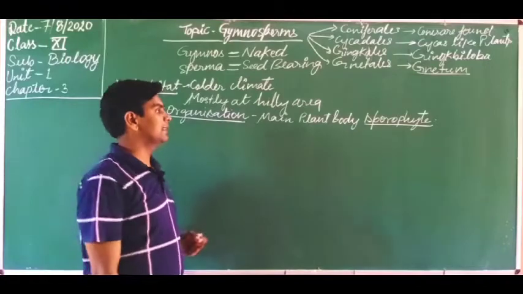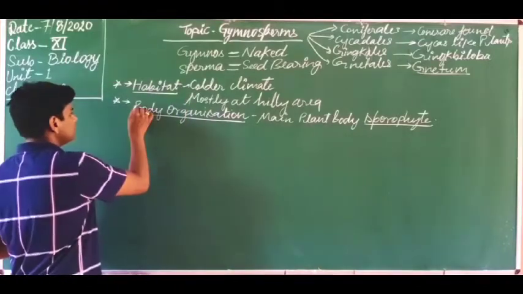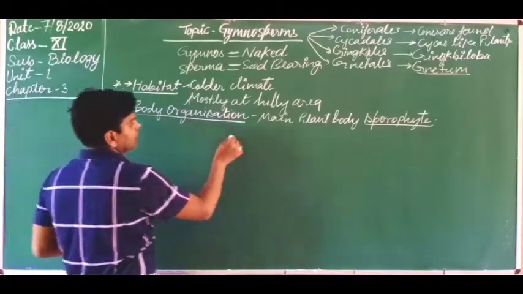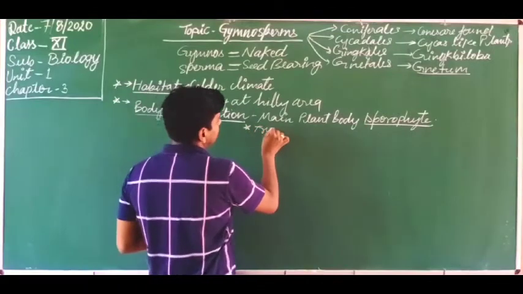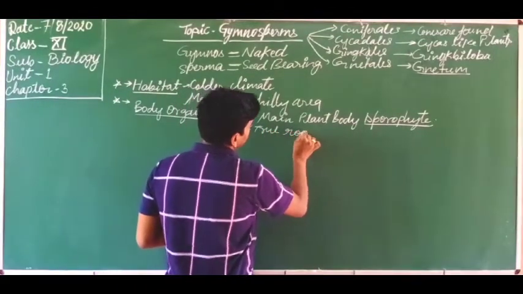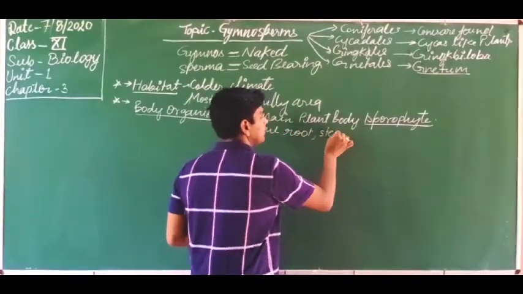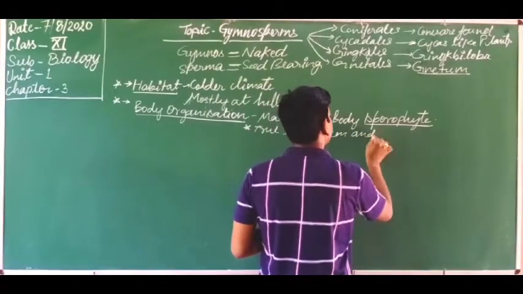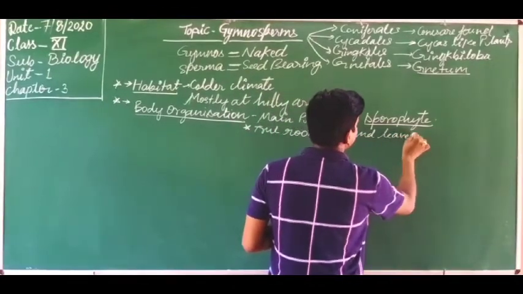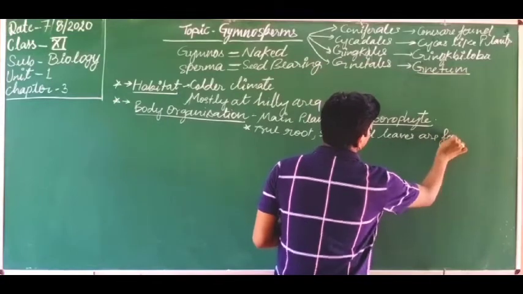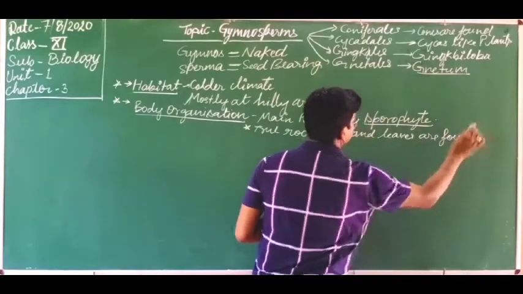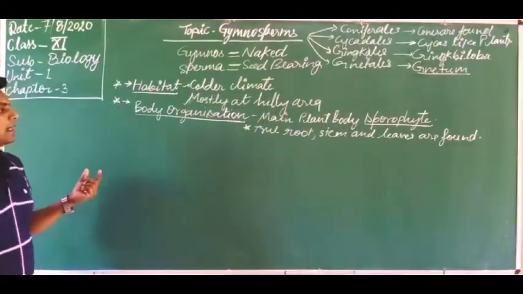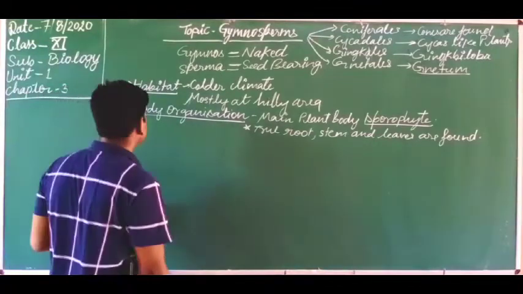Also, true root, stem and leaves are found. Got it? So true root, stem and leaves are present here.